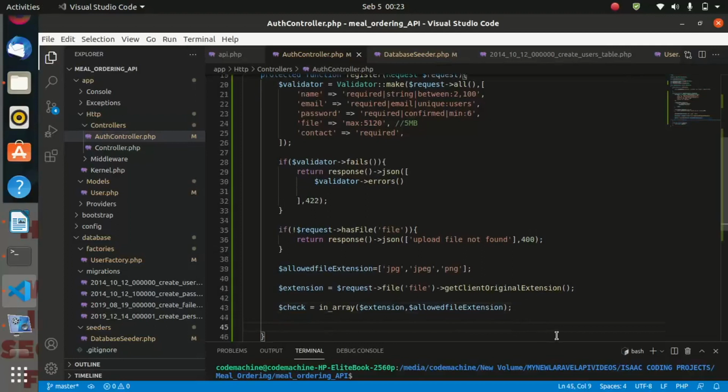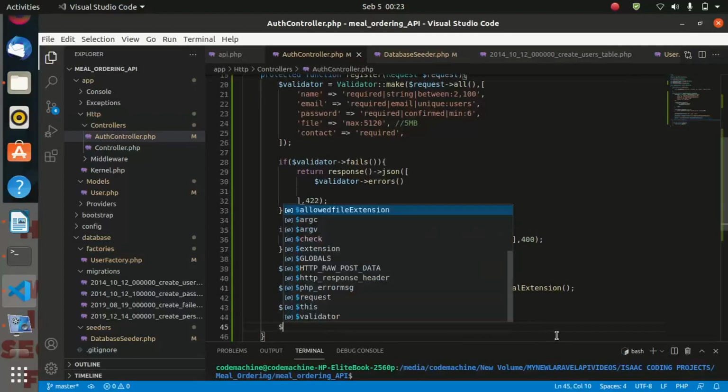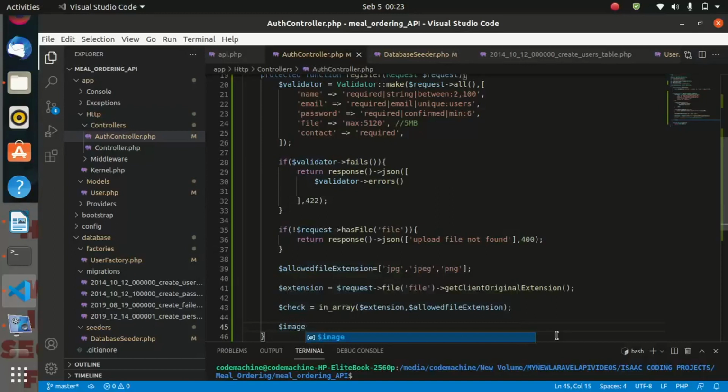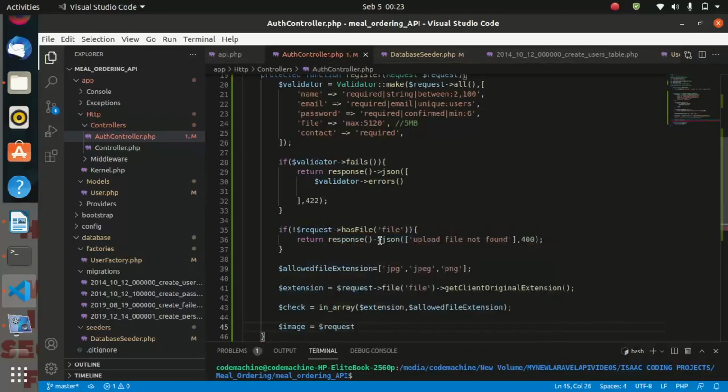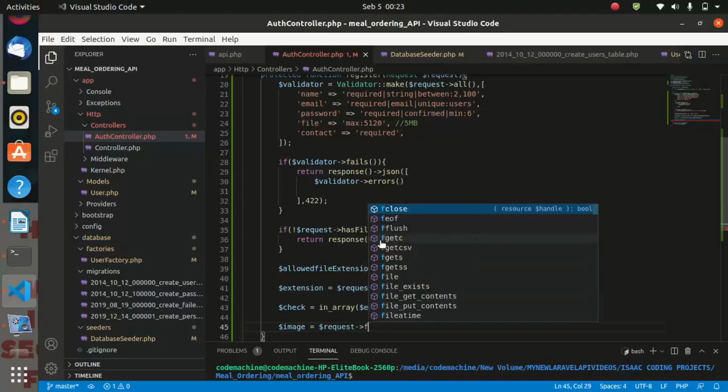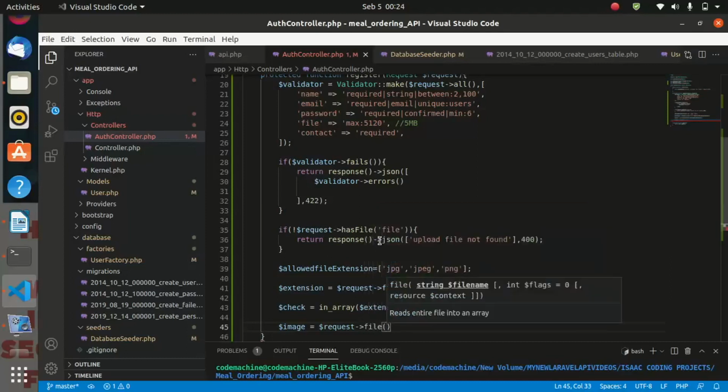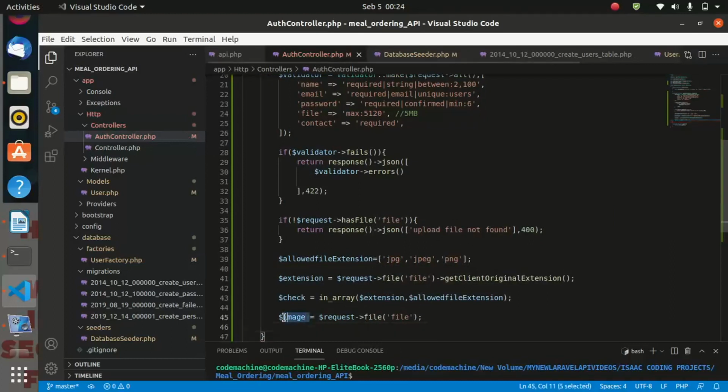So let us create a new variable and call it image, and the image will be equal to $request, and we are requesting whatever comes from our file, or the user inputs in file, and we are storing it as an image.